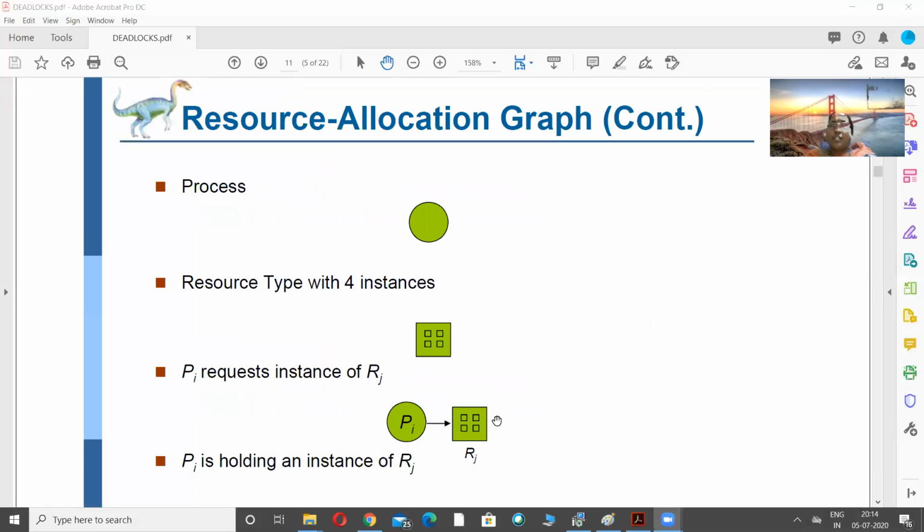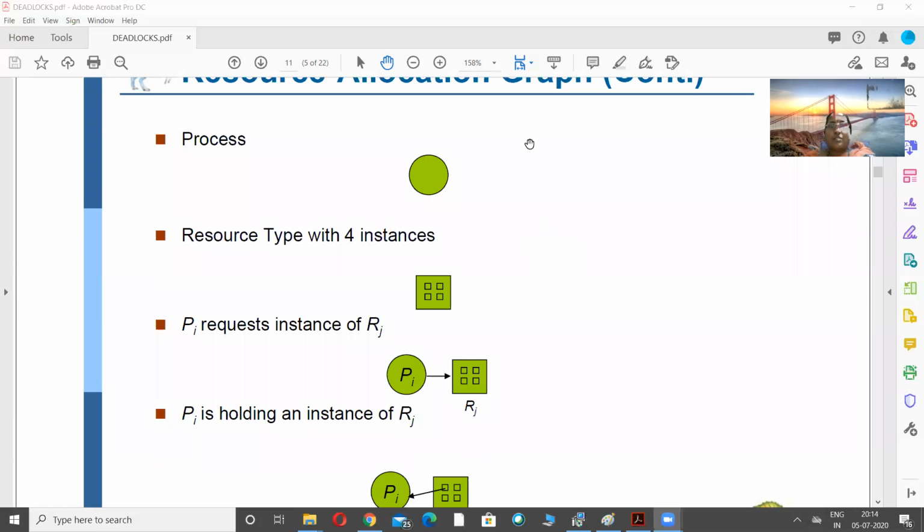Now let us see the notation of a resource allocation graph. The processes are represented by circles and the resources are represented by squares.